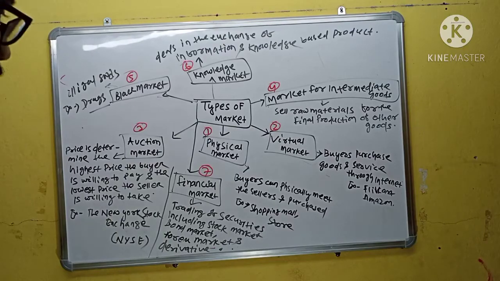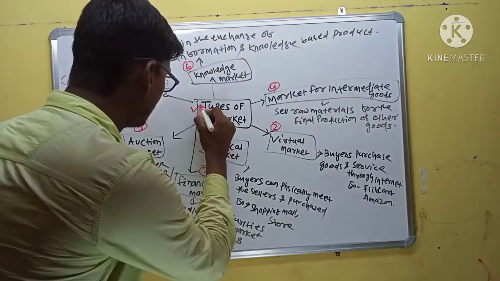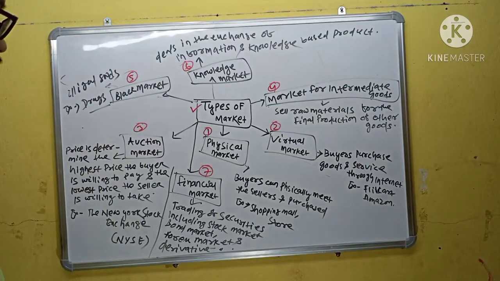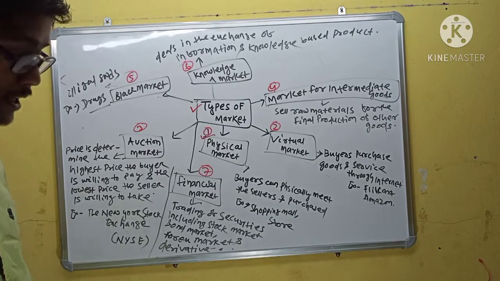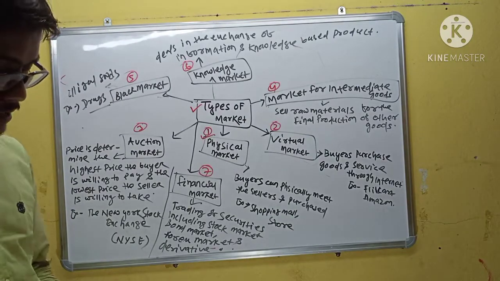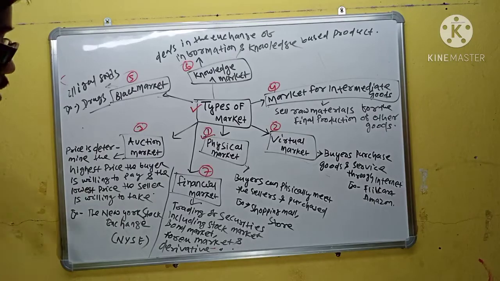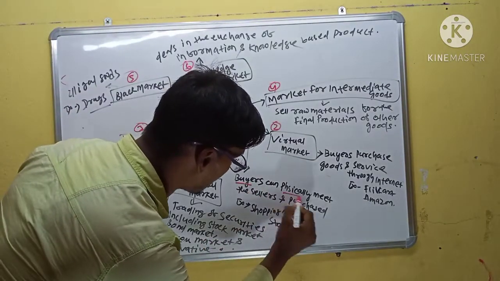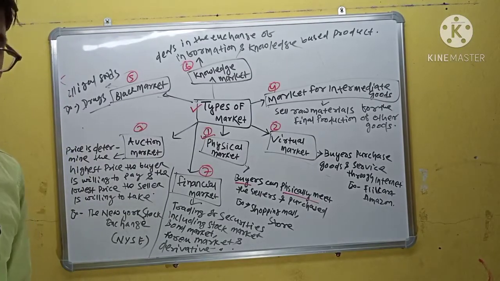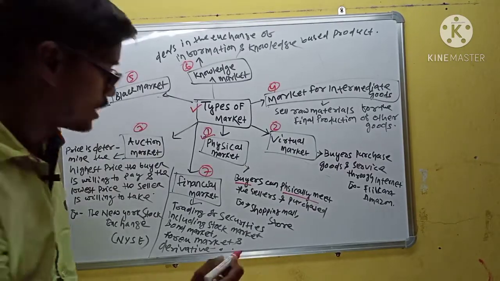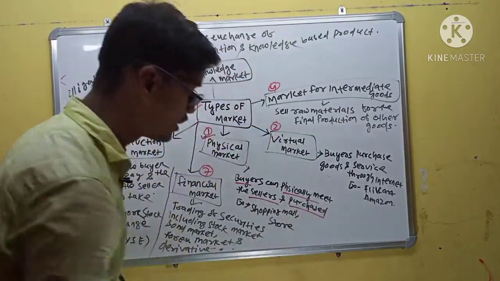Next, we discuss the types of market. What are the types of a market? First is the physical market. What is physical market? Physical market is a market where the buyer can physically meet the seller and purchase the desired product. In physical market, the buyer meets the seller directly and physically and purchases the desired product.